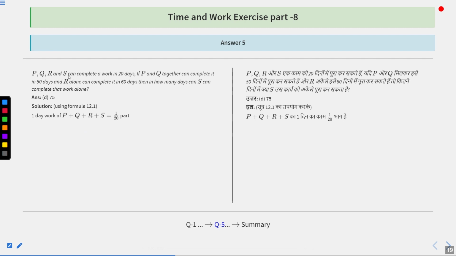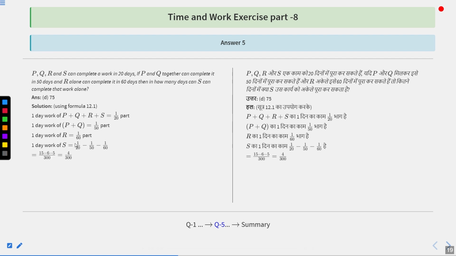So P, Q, R and S were able to complete the work in 20 days. That means one day work of P, Q, R and S is going to be how much? 1 upon 20 part. P and Q were able to complete the work in 50 days. That means one day work of P and Q is how much? 1 upon 50 part. R alone was able to complete the work in 60 days. That means one day work of R is how much?